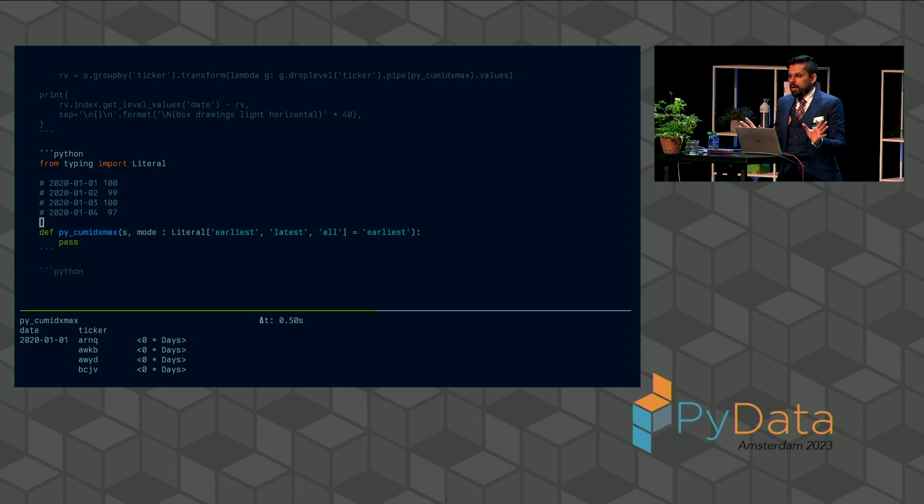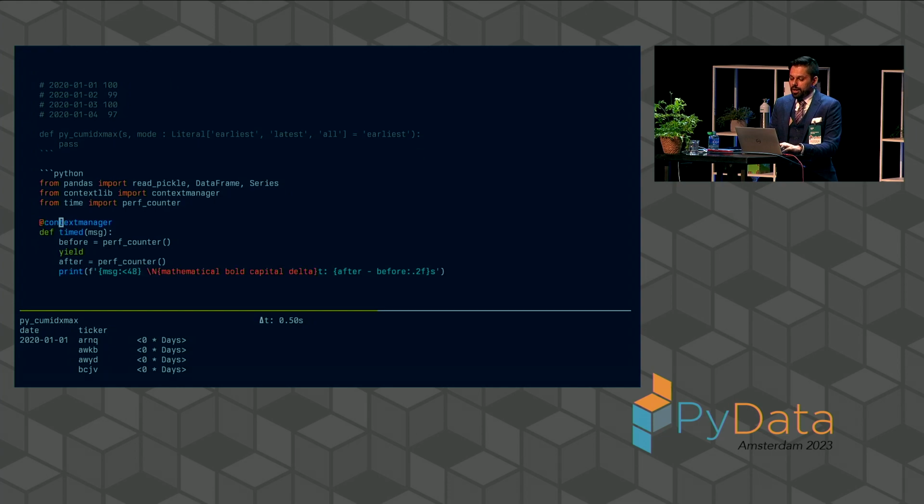And so this cumulative index max has a very simple modality. It's just earliest, latest, or all. And that's about all that you really need to consider in order to implement something like this. However, there is generality in terms of the underlying data structure that you're operating on.